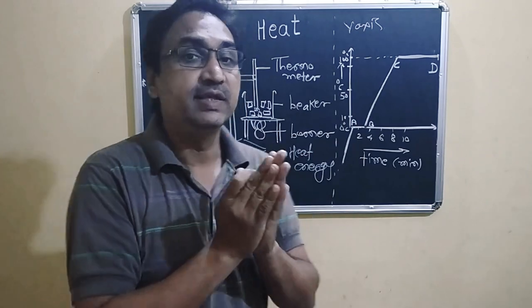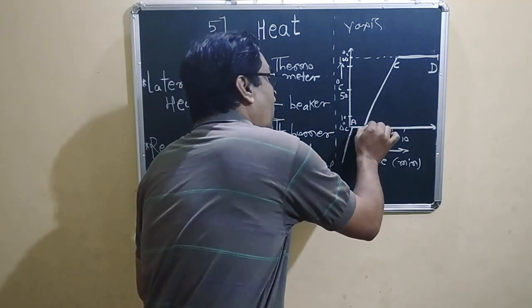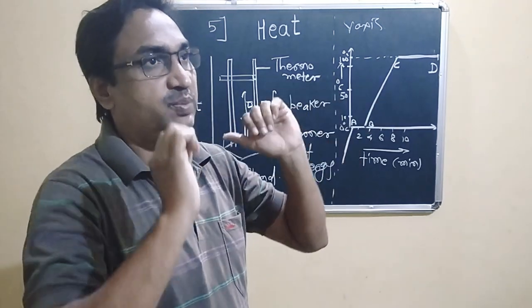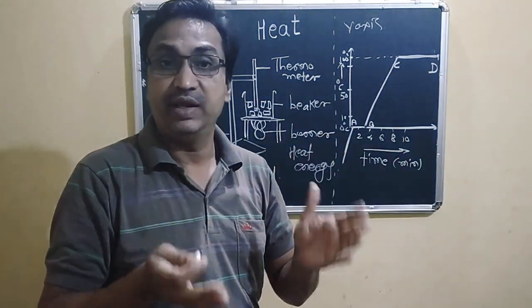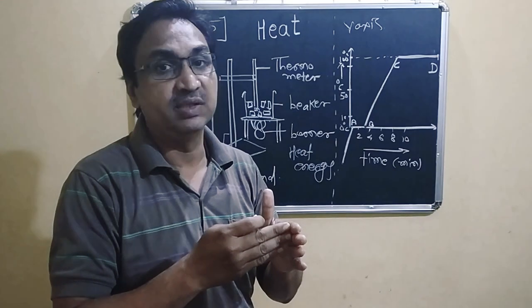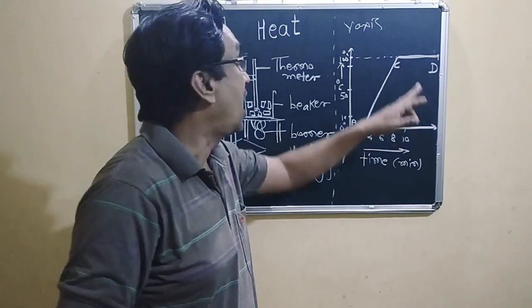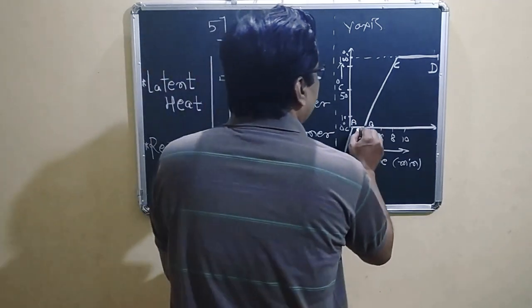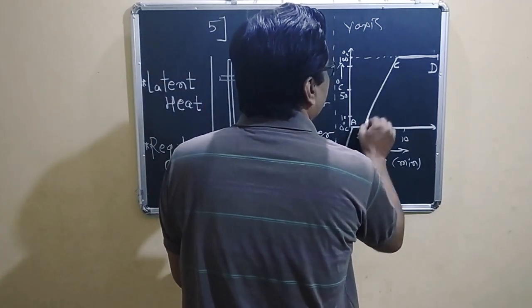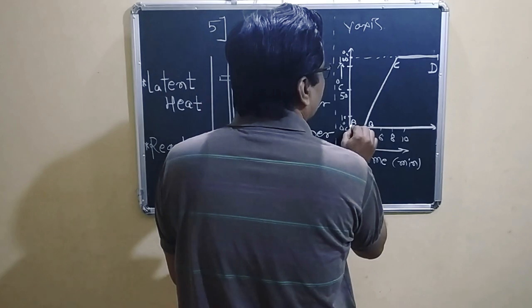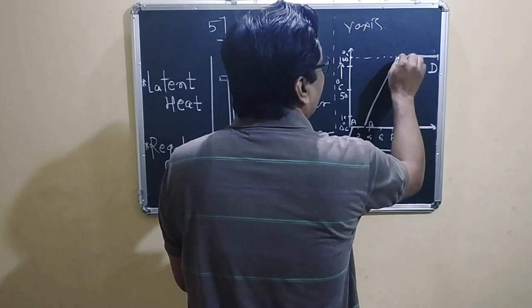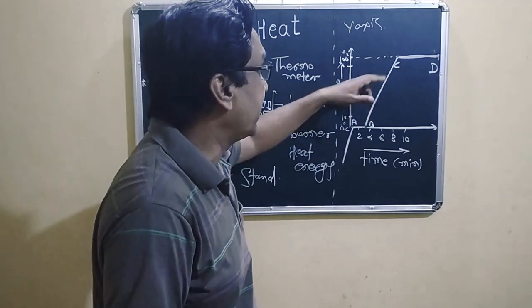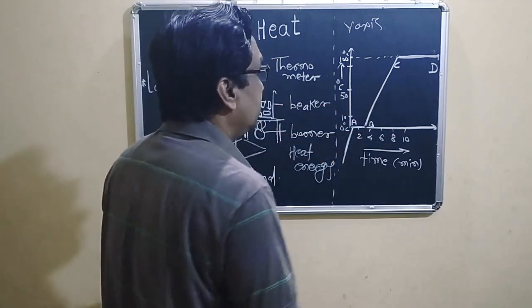Up to 100 degrees Celsius, that means the phase from B to C. Liquid absorbs some heat energy and the temperature rises from 0 degrees Celsius to 100 degrees Celsius. This phase to this phase and this to this, solid to liquid up to liquid to gaseous state. The temperature rises. This is a liquid state.